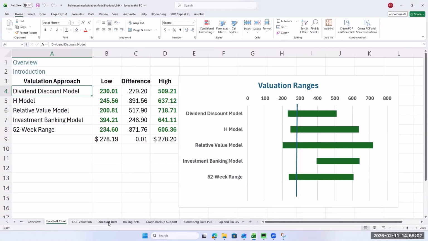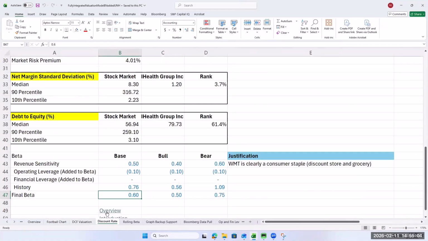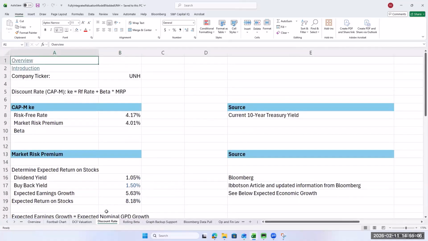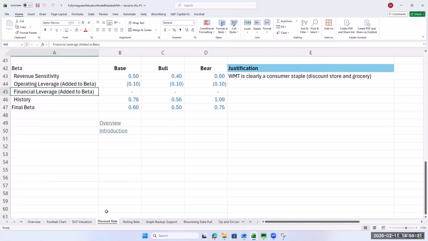All right, so y'all see the process, the discount rate. We might have time for one more real quick. The discount rate, we're using CAPM, which is the risk-free rate plus the market risk premium times beta. The risk-free rate is just a 10-year treasury, so you don't need to do anything there. You can use my market risk premium. That's pretty standard.